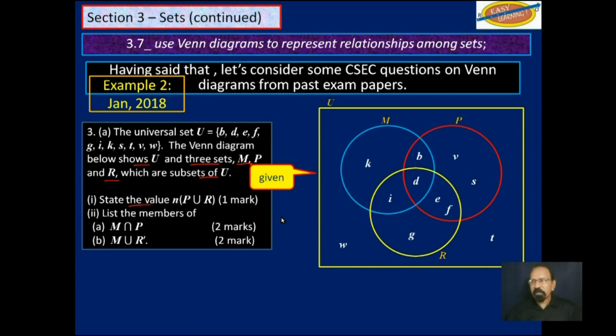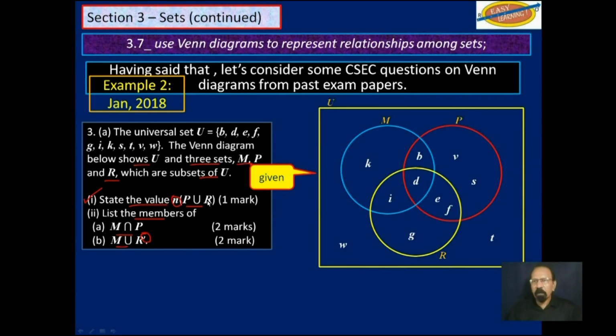Now, you are asked to state the value of the cardinality of P union R, not all the members, just the number of members. And then you are to list the members of P intersection M and M union R complement. So let's deal with question part one.